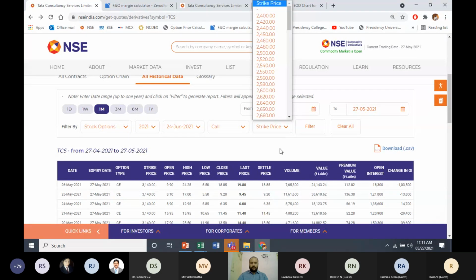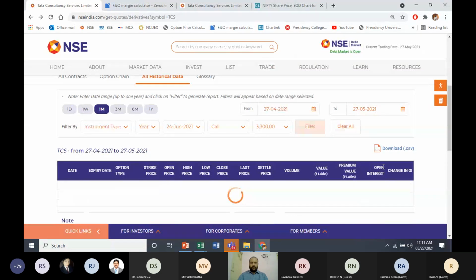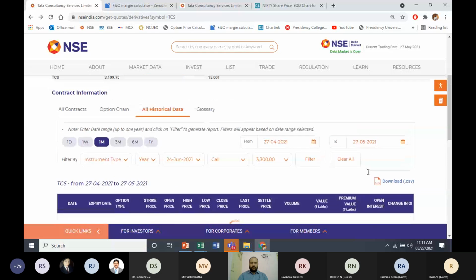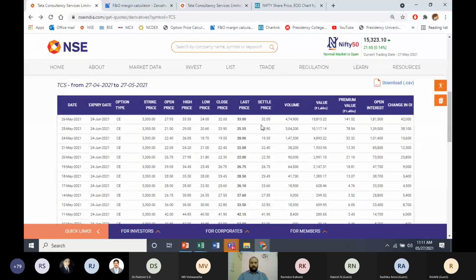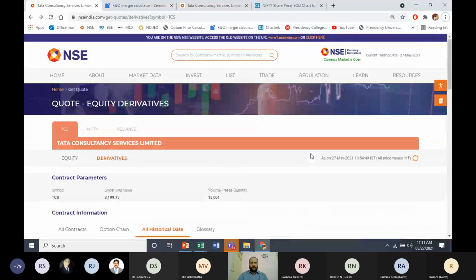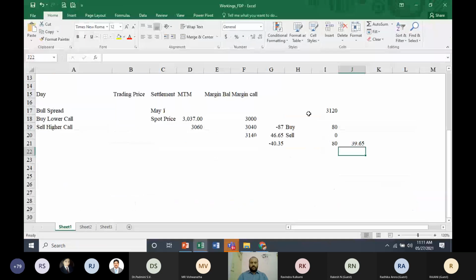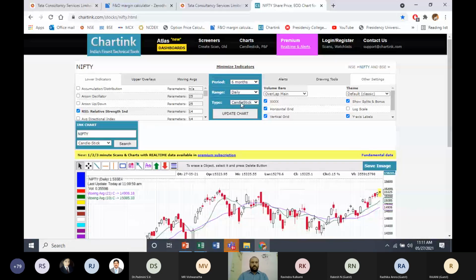Strike price, let me take 3,300. Last traded price is 36 rupees, yesterday's price. Right. So when you look at this yesterday's price of 36 rupees, let us check, is it fair?